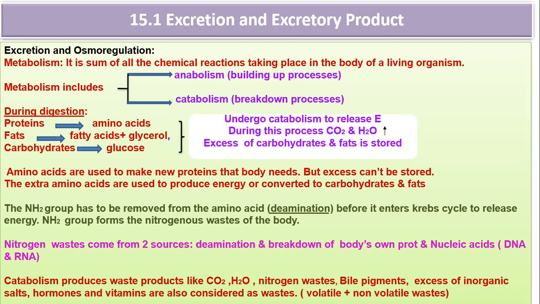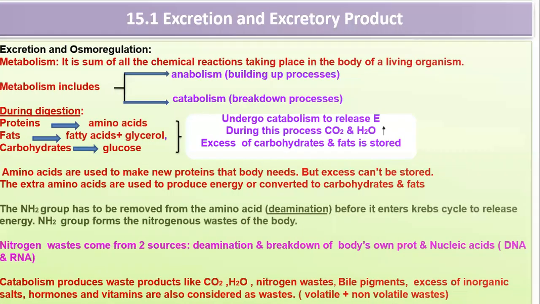So based on what type of nitrogenous waste product they excrete, animals can be classified into ammonotelic, ureotelic, and uricotelic. The first phenomenon that we are going to discuss is ammonotelism.